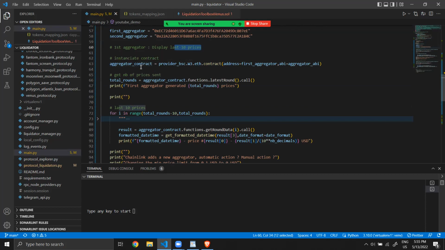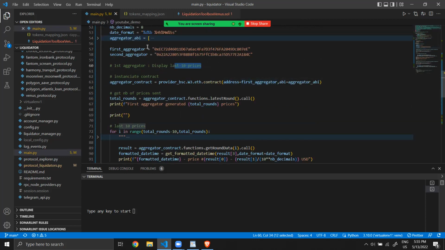With web3.py, you have to instantiate a contract giving the address of that contract, which is for the first aggregator this one, and the ABI.